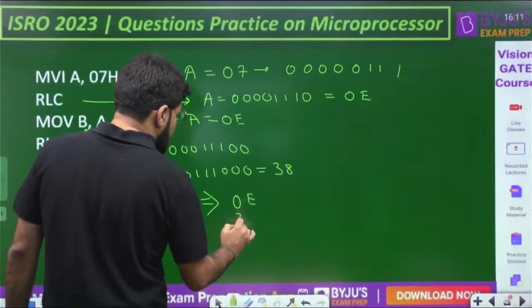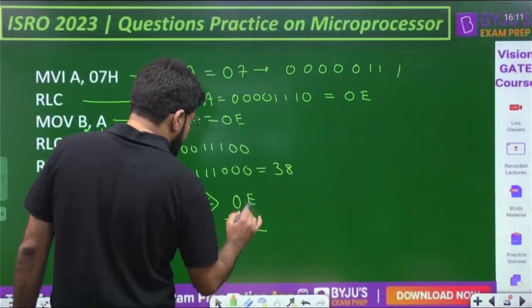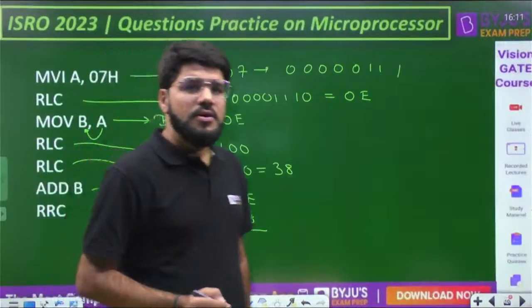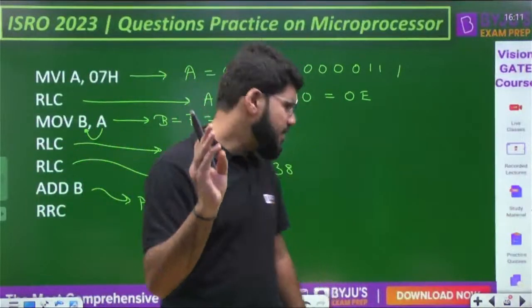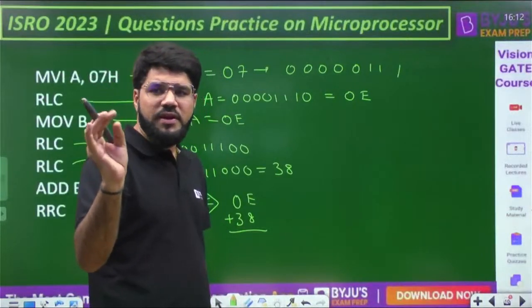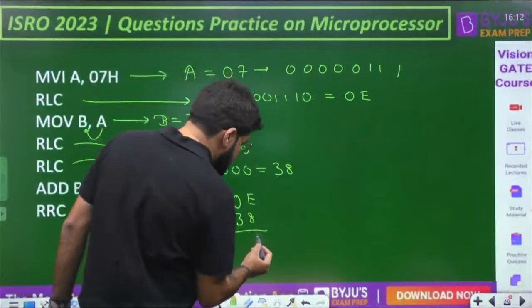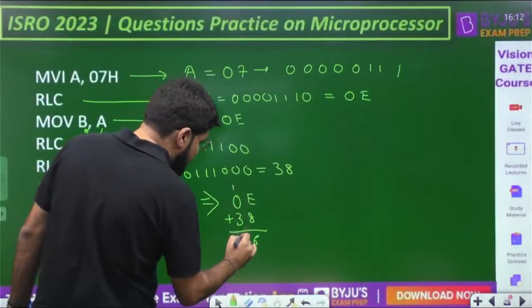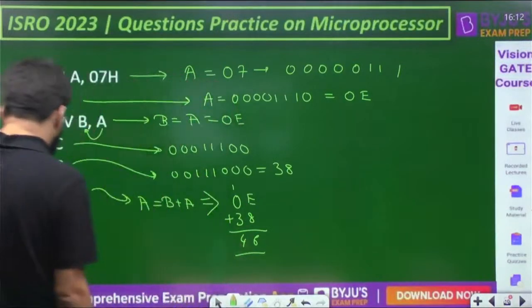A is 0E, B is 38, दोनों को add कर देंगे. So E plus 8. Okay, just keep doing the calculation. E plus 8, so that is equal to F. Then 10, 11, 12, 13, 14, 15, 16. We stop at 16. Hexadecimal में count कर रहा हूँ and this is 1. 1 plus 3 is 4. This is 4 6.